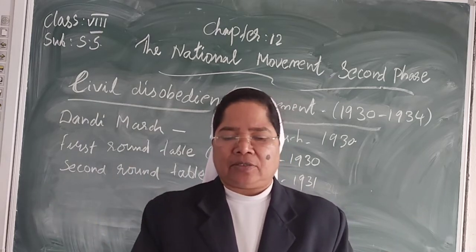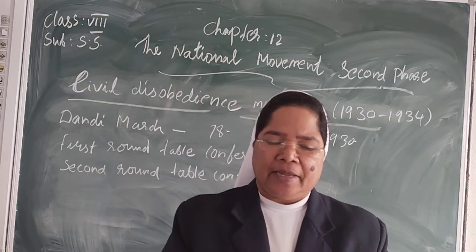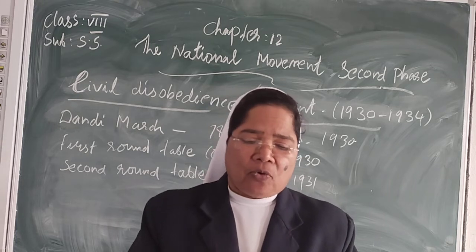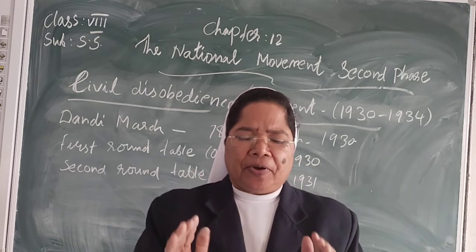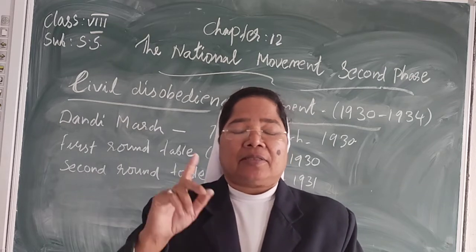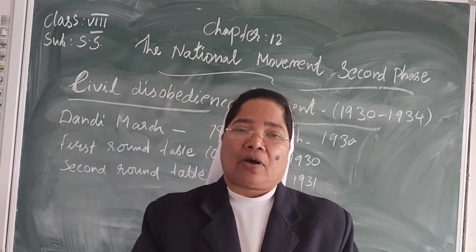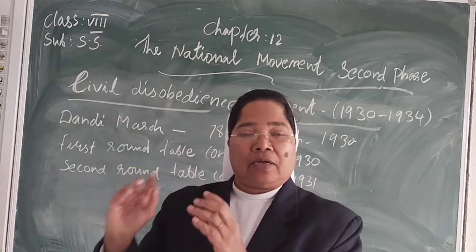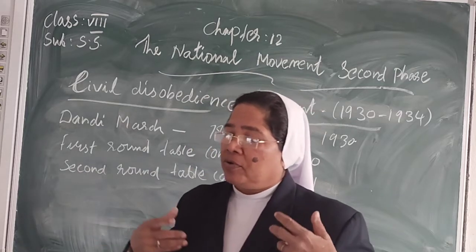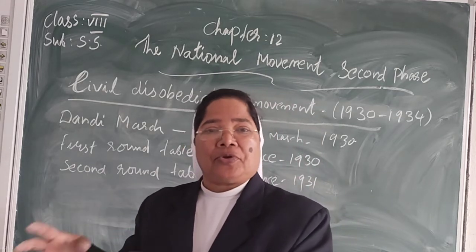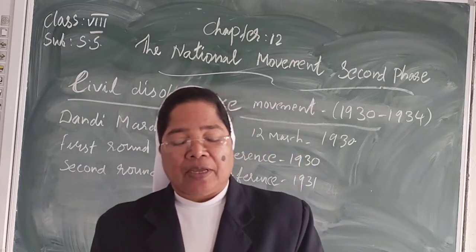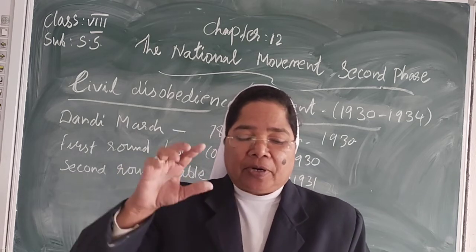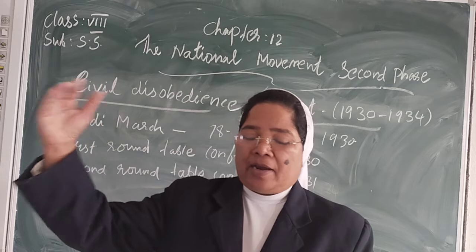Dandi is a village on the west coast of India, by the sea. After walking for 25 days and covering a distance of 385 kilometers, they reached Dandi. They did not take a bus; they walked for 25 days and reached there.